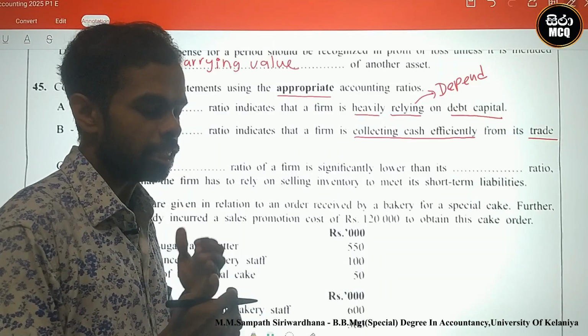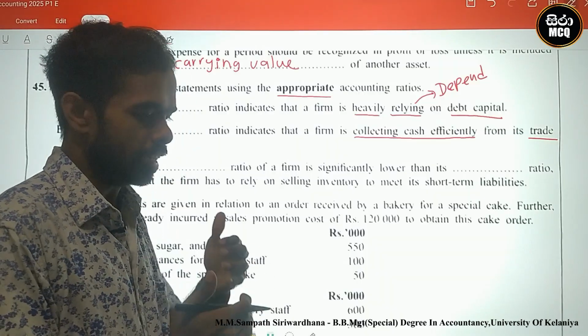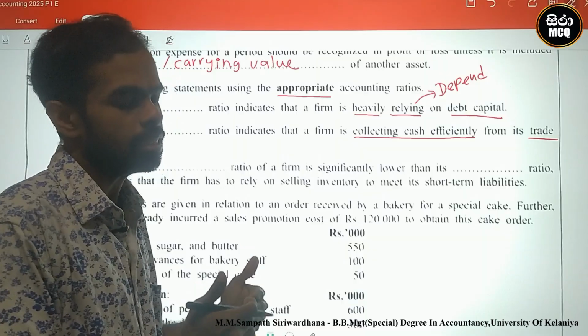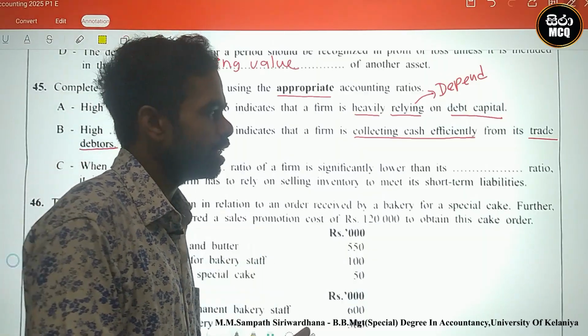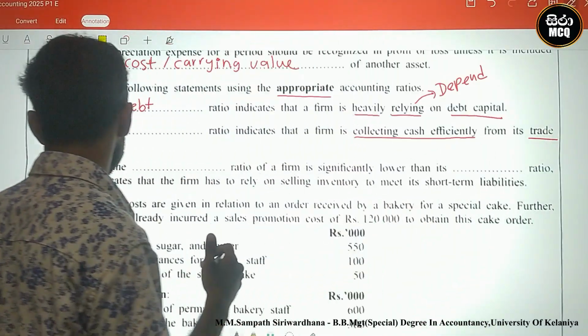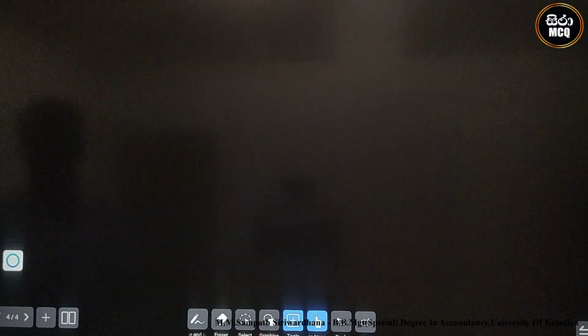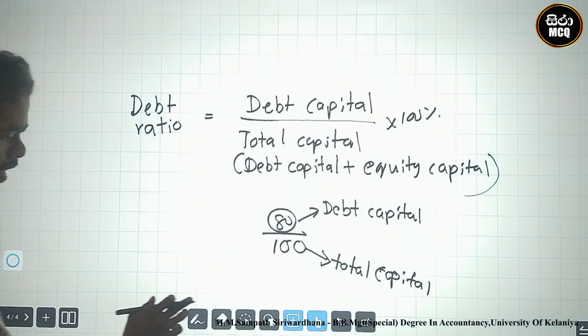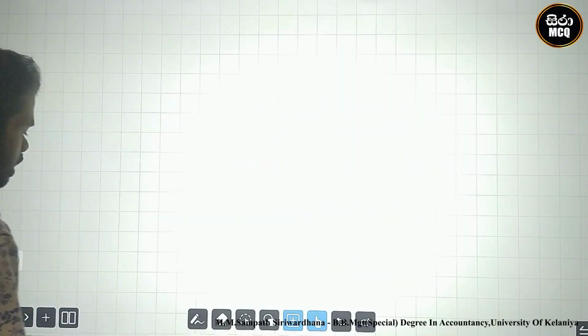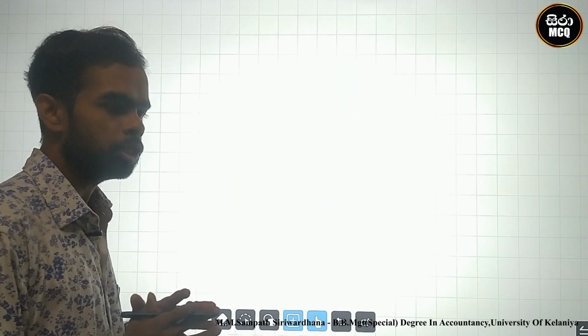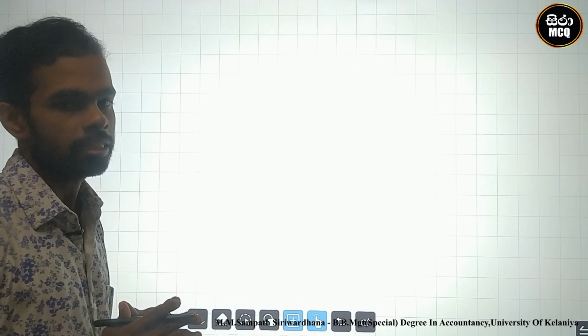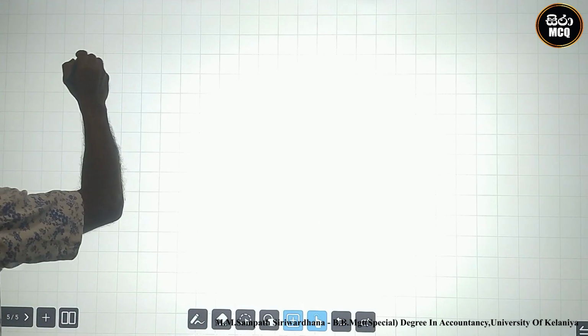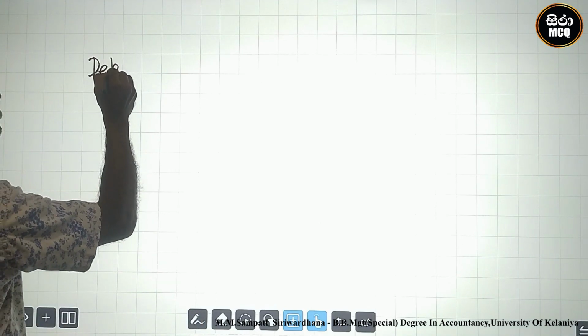Collecting cash efficiently means collecting cash immediately from its trade debtors. There are two major ratios impacting trade debtors. First one is the debtor turnover ratio.